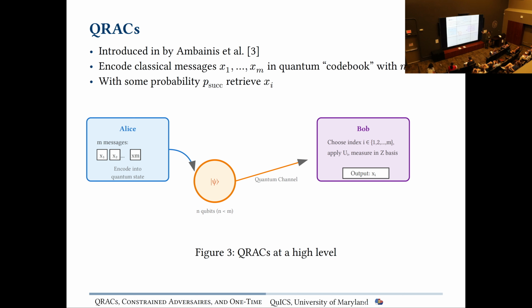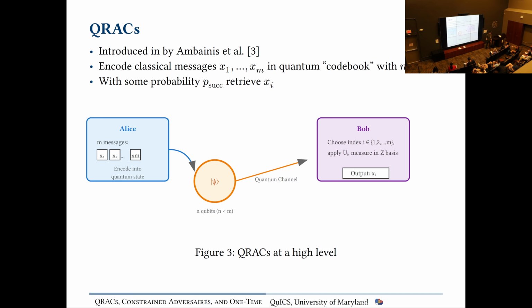And then we're going to send them to Bob. So Alice has her messages and sends them to Bob. And Bob can choose an index to retrieve any one of these m messages, apply some unitary corresponding to the index, and then try to measure that message. Bob's not going to succeed with 100% chance, but Bob can still, with some decent non-negligible probability, retrieve one of the messages. That's the high level.